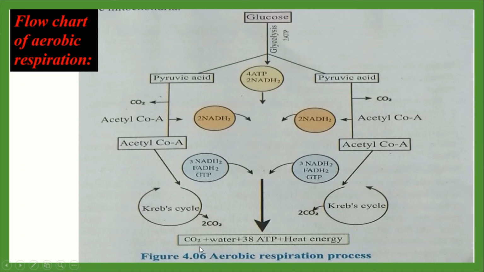So at last from 4 stages we get carbon dioxide, water, 38 ATP and heat energy. So we can say that from 1 molecule of glucose, 38 molecules of ATP are produced. Okay everybody, today up to this, next class we will explain the anaerobic respiration process.